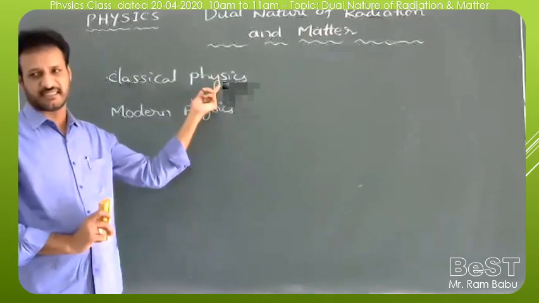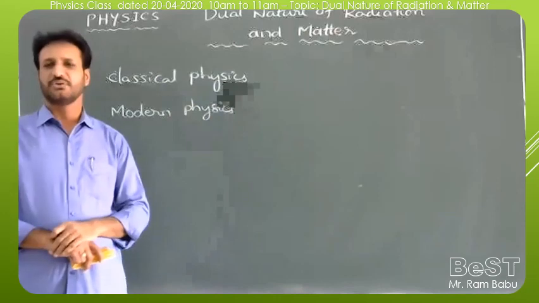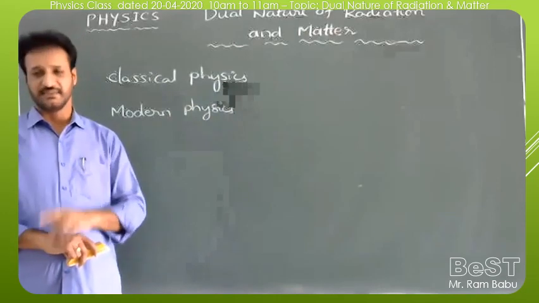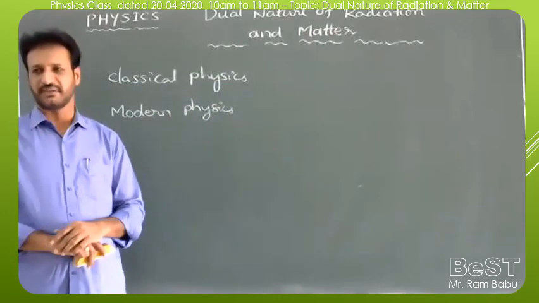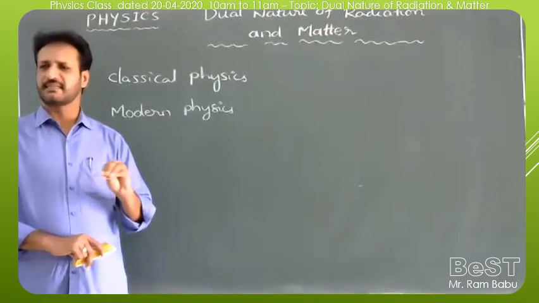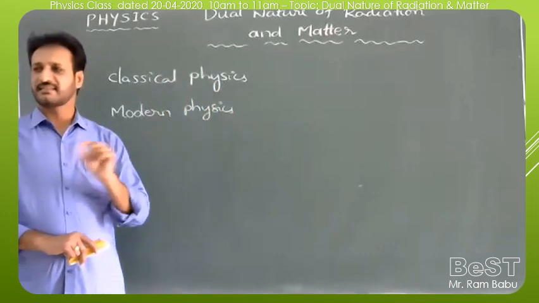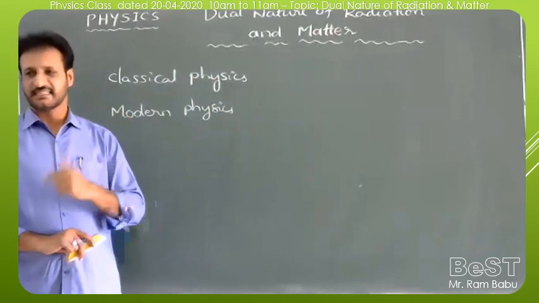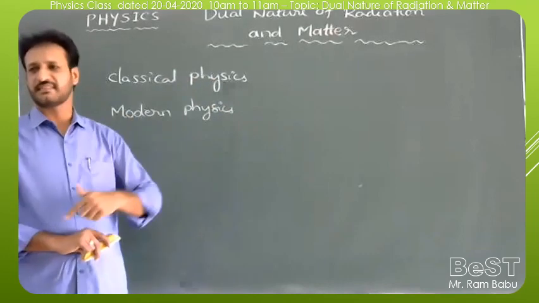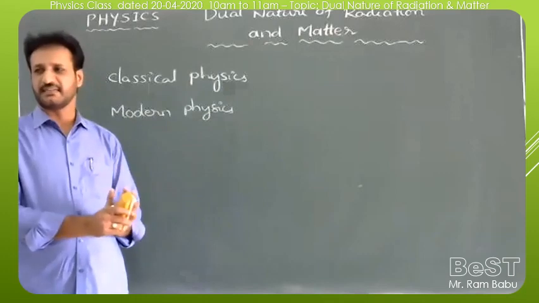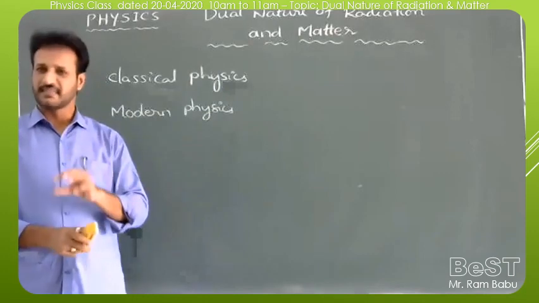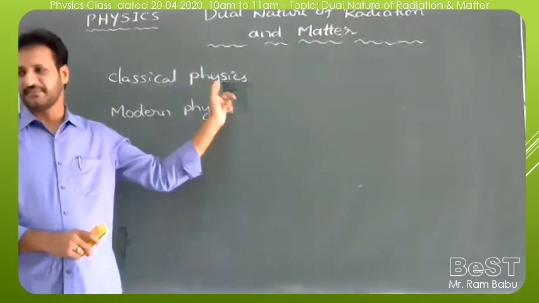So that is classical physics. For example, Newton's laws of motion. In the first year we discussed Newton's laws of motion. That Newtonian mechanics is completely related to classical physics, and also Kepler's laws of planetary motion, when we discuss how the planets move around the sun and what the shape of the orbit is. So Kepler's laws also belong to classical physics.